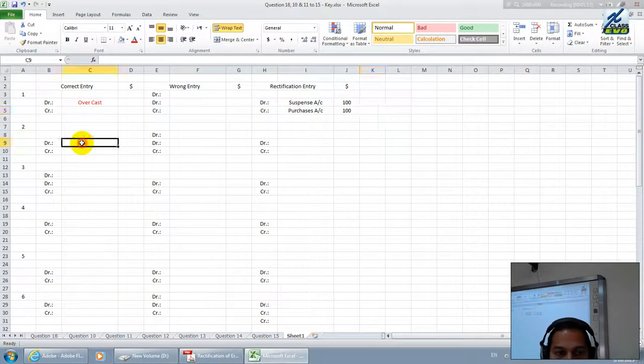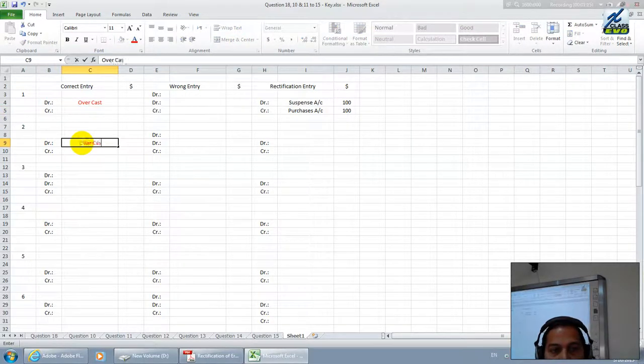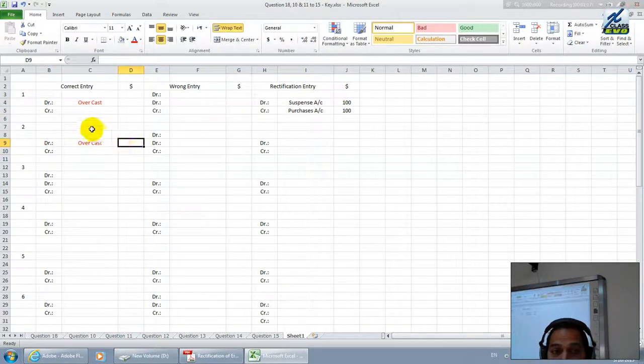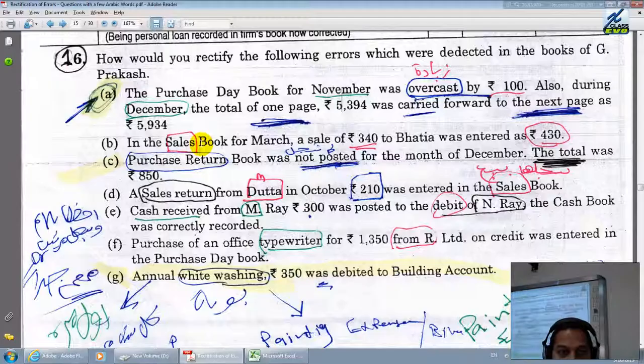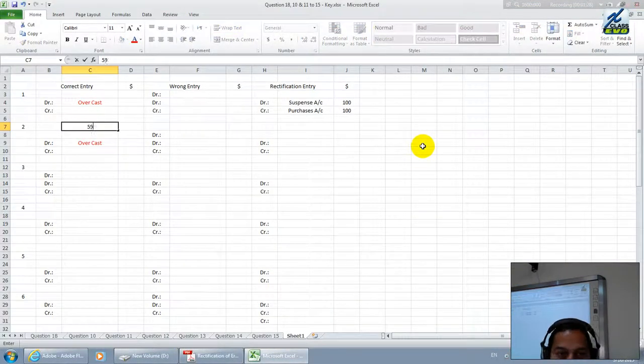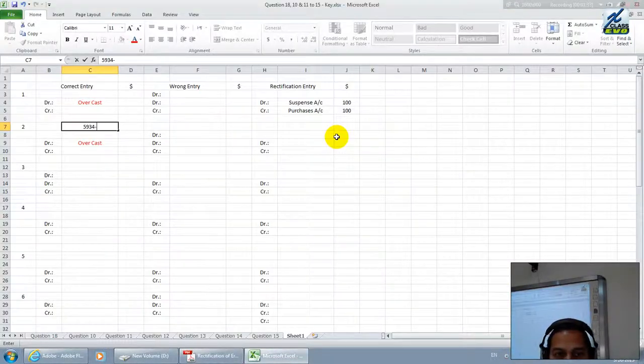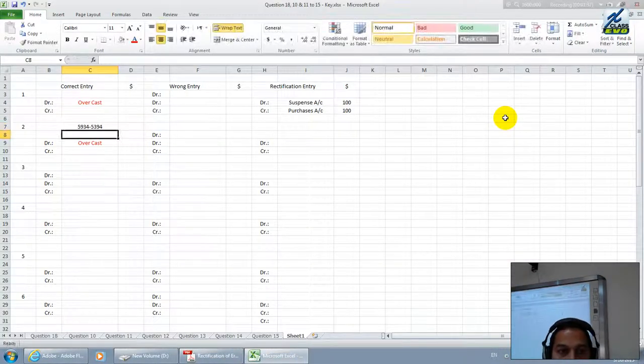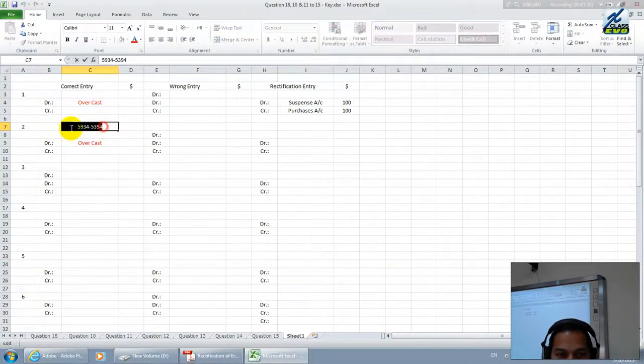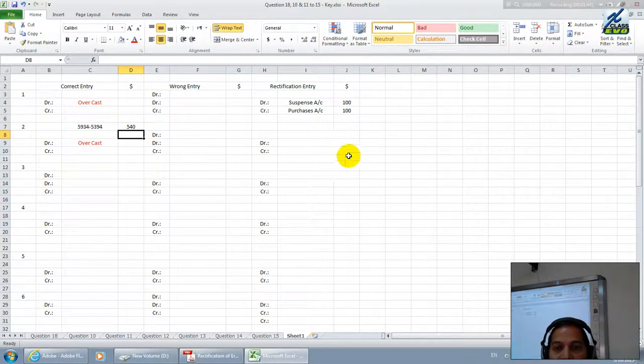Let us write here, debit was purchases book was overcast. How much overcast? That you must know. Actually they have to write 5394, but they have written 5934. 5934 minus 5394 is the overcast. How much value does it come to? The value is 540 is the overcast.